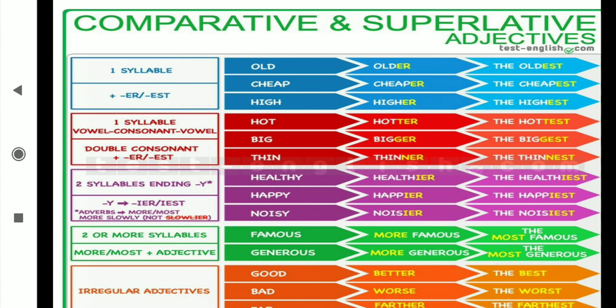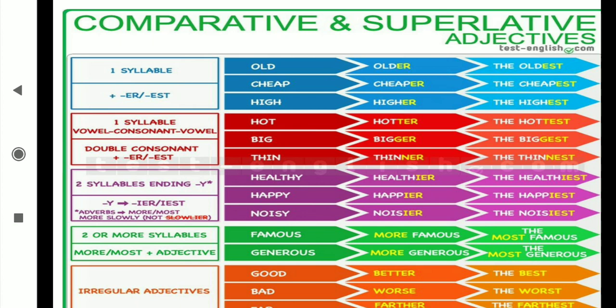In big also, before G what has come? That is I, and I is a vowel, that's why we made double G: bigger. In thin, before N what has come? That is I, and I is a vowel, that's why double N. Hotter, bigger, thinner, hottest, biggest, and the thinnest.